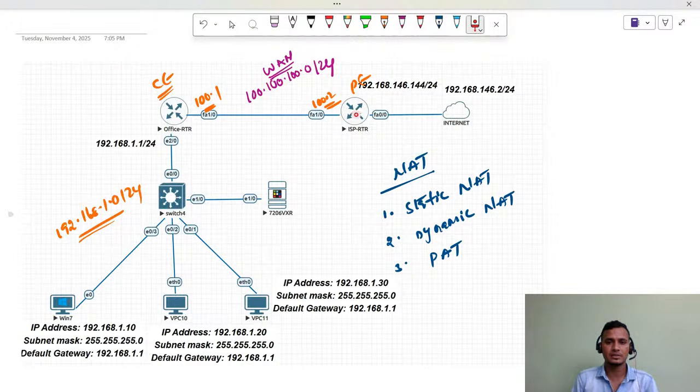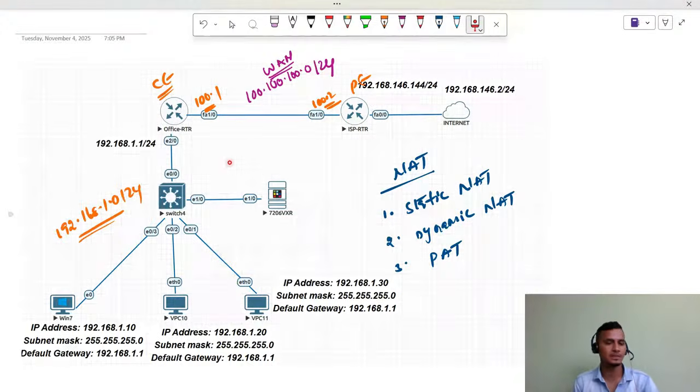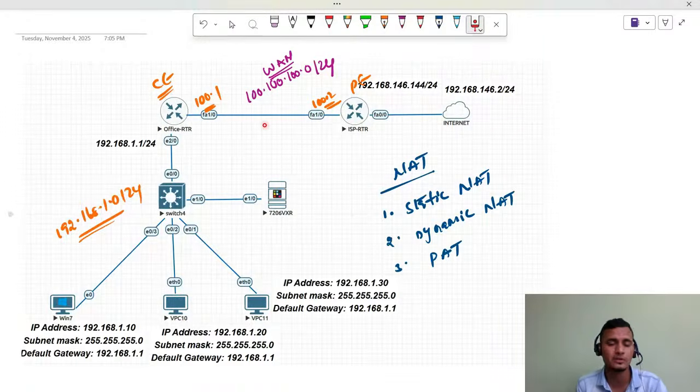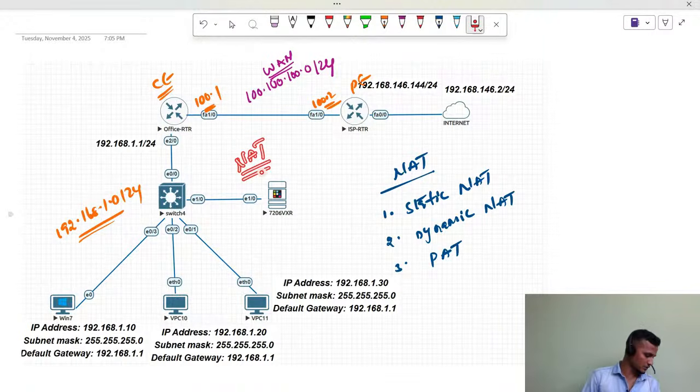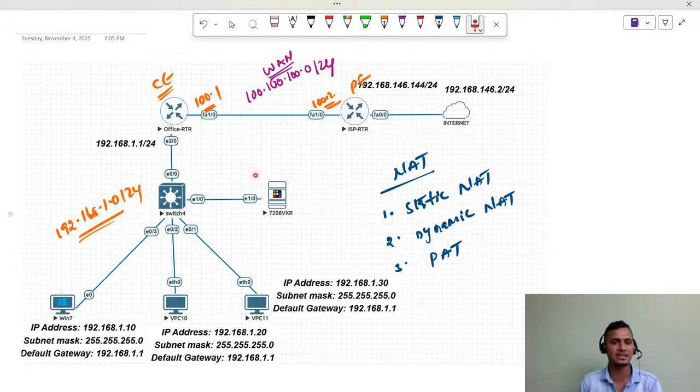Here we are not going to do anything in the ISP router, because I need to show you how NAT really works in a practical setup. It will take some time, but you need to bear with the time. If you are with me, I'm assuring you I'll give clarity on the whole of NAT and how it really works in the production network.